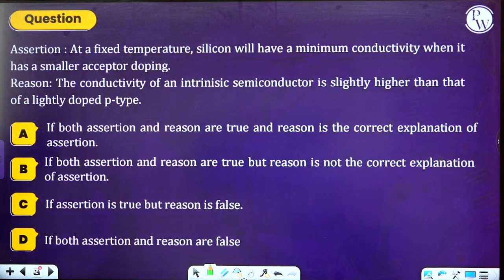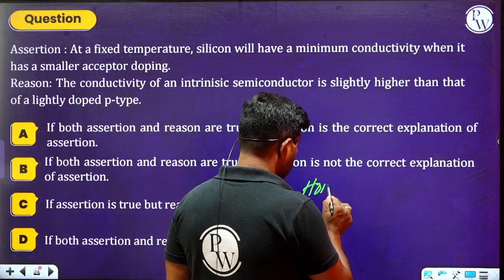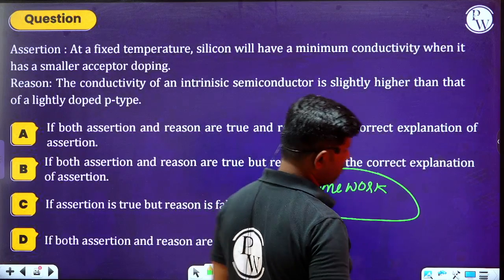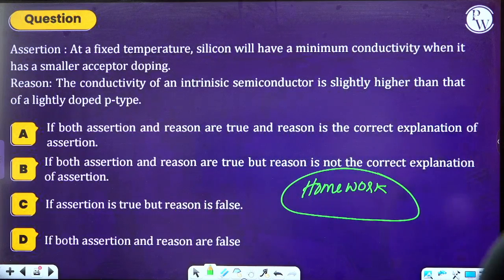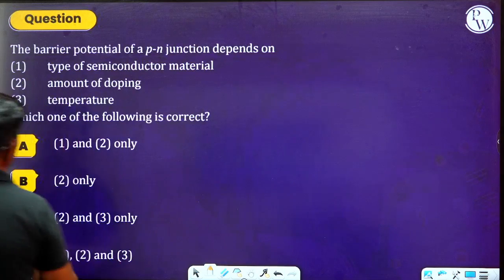Okay. So similarly, let us understand about the next question. Please read this question, and if you have any confusion, you can ask and clarify your doubts here. I am giving this problem as a homework. Please take this problem as a homework and do it by yourself. I hope you can do this. Let us move on to the next one. What they are saying to us. Please read this problem here.